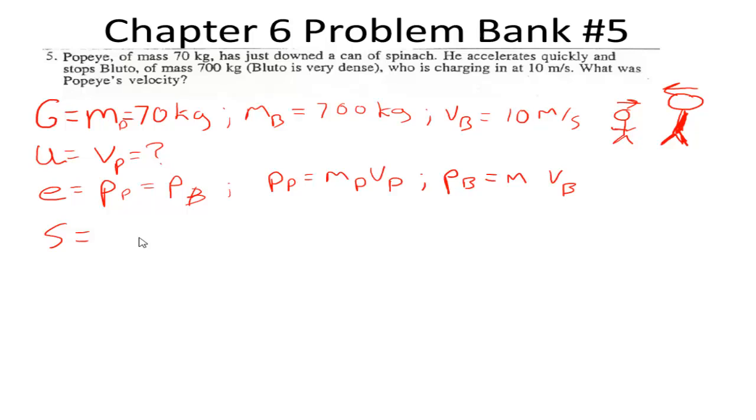Substituting in our knowns, we see that the mass of Popeye is 70 kilograms. We do not know our velocity of Popeye, but we know the mass of Bluto to be 700 kilograms with a velocity of 10 meters per second.